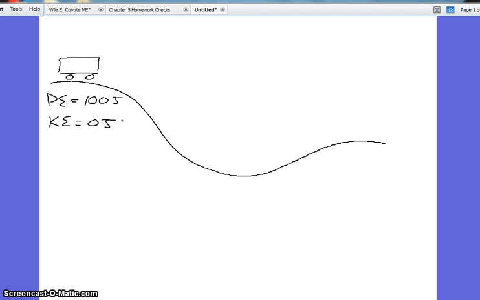And under ideal conditions, if there's no friction, when we get to the bottom of this hill, as the cart's moving, we have lost all of our potential energy. Well, where did that energy go? It went into kinetic. All 100 joules went into kinetic energy. And so that explains why the cart is moving. If it has kinetic energy, that's the energy of motion.